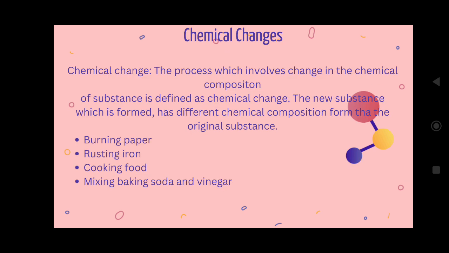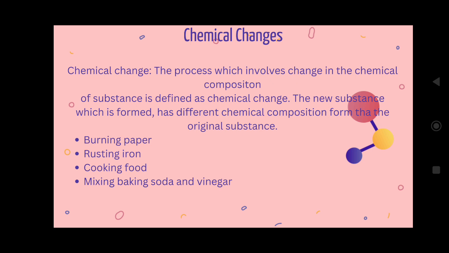Now let us come to the second part of the story, that is chemical change. What is the definition of chemical change? The process which involves a change in the chemical composition of the substance is defined as a chemical change. Simply, a new substance is formed during this change. It is said to be a chemical change.